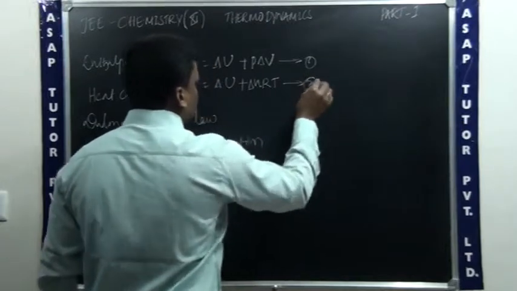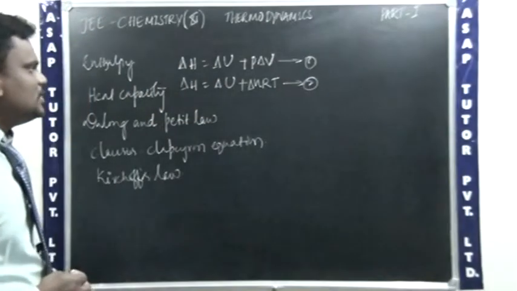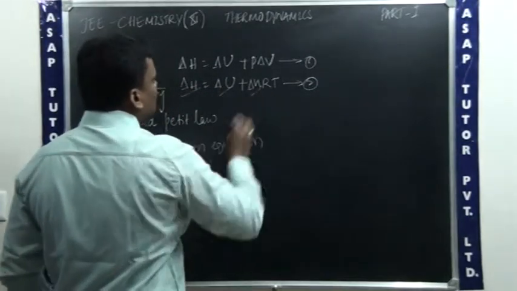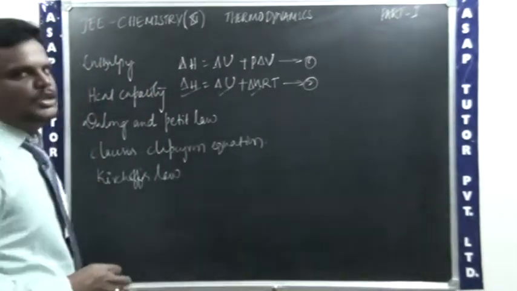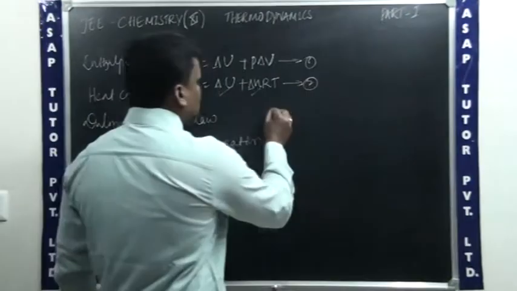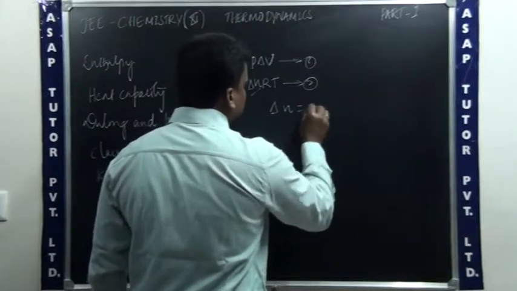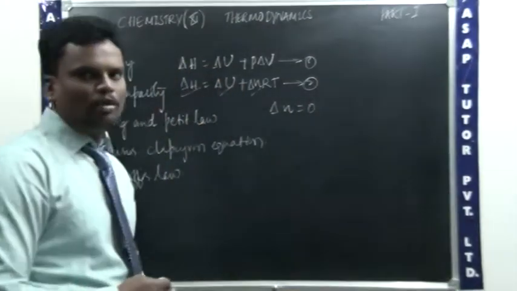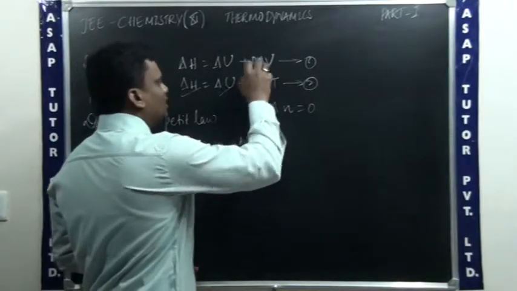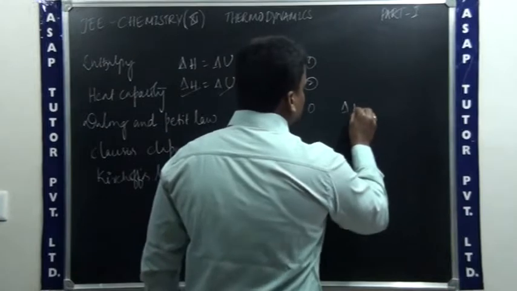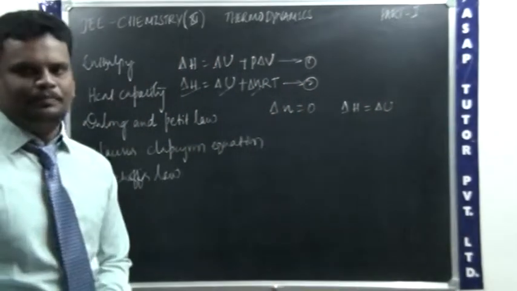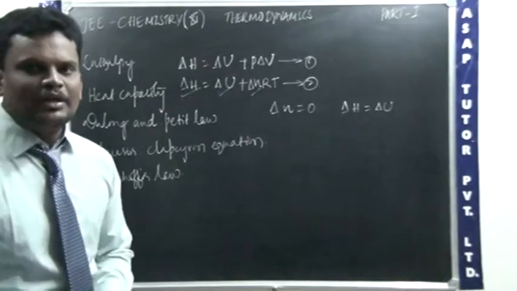Now here, the first equation I will consider as equation number 1, and the second one as equation number 2. In the second equation there is a relation between the change in enthalpy, change in internal energy, and also the change in number of moles. Now if I take delta n equal to 0, meaning the change in number of moles is equal to 0, the whole term will become 0. Then you can decide that the change in enthalpy is equal to the change in internal energy of the system.